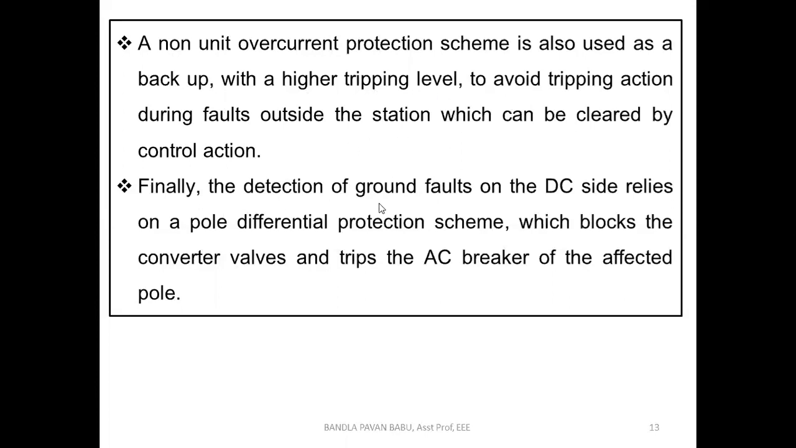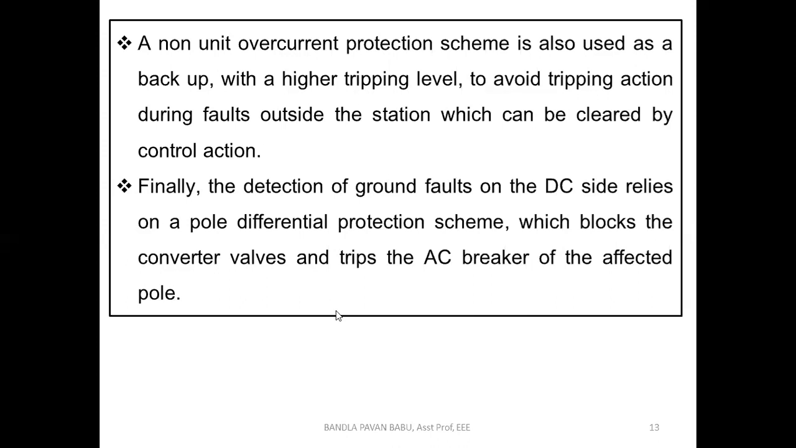So finally, the detection of ground faults on the DC side relies on a pole differential protection scheme, which blocks the converter valves and trips the AC circuit breaker of the affected pole. As I said before, if proper earthing was done, any fault can be easily cleared. A fault may arise, definitely abnormal conditions will be there, but severe damage can be avoided if proper earthing was done. That is the meaning of that.